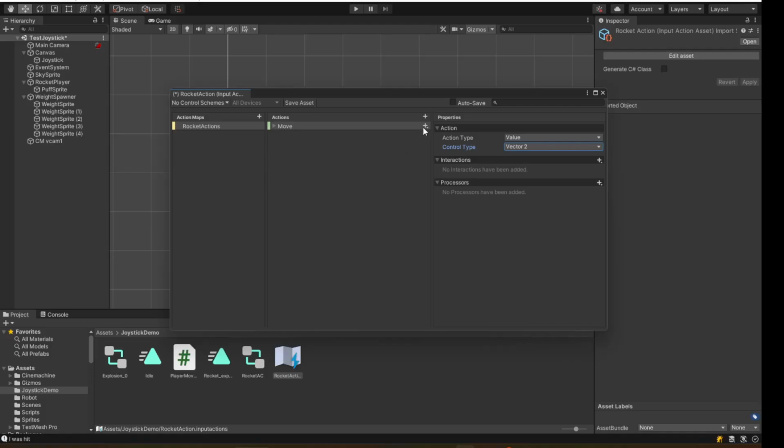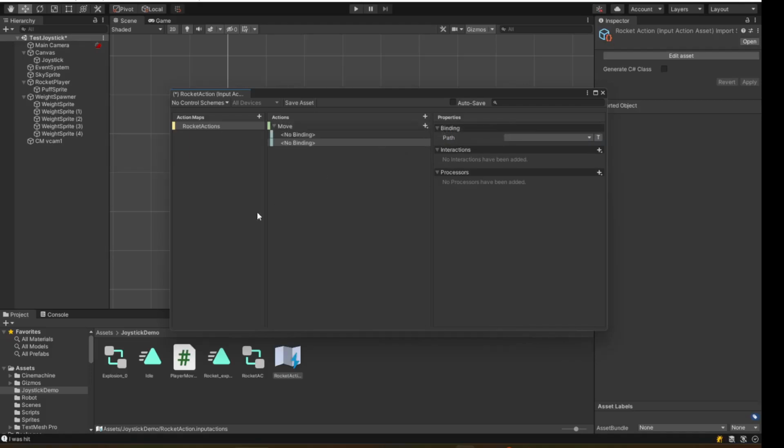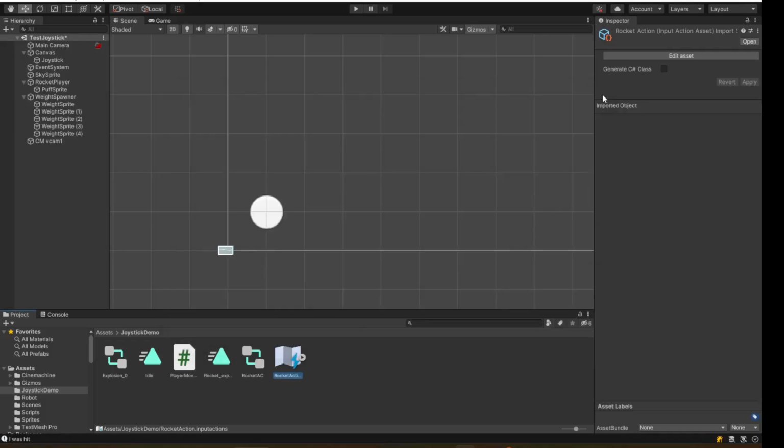Now that we have that sorted out, we're going to go here and we say add binding. I don't need the second binding for now, so we'll just delete. Let's choose a path for our binding. We're going to go to joystick and stick. Easy peasy. Close this down, save it, close. Now we need to get to our player.